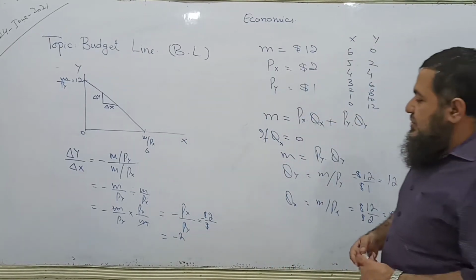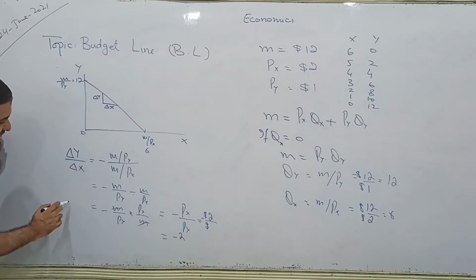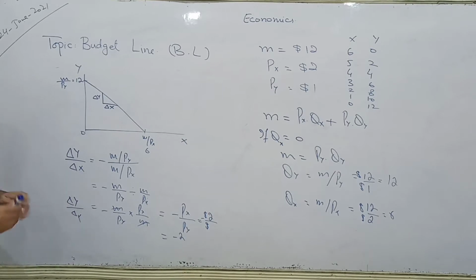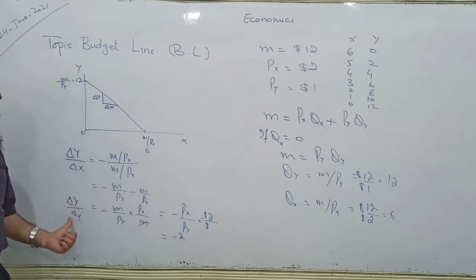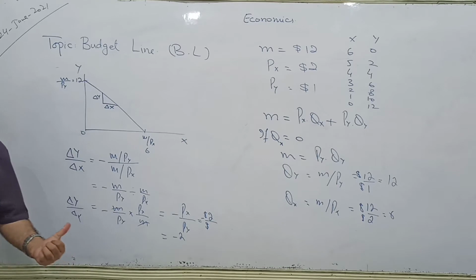Now you can also see over here, what is this? This is change in Y over change in X. Here I have written change in Y on the numerator side and change in X in the denominator. Look at the slope. Price of X is inversely related to the quantity of X. It describes a demand relationship: price and quantity of X are inversely related.